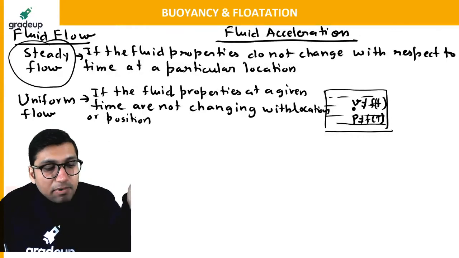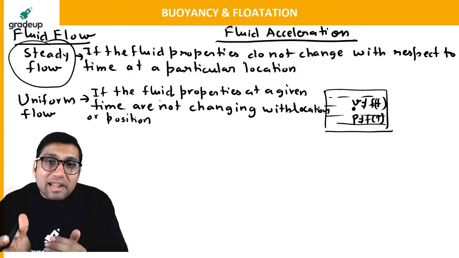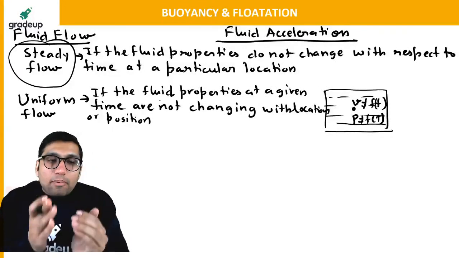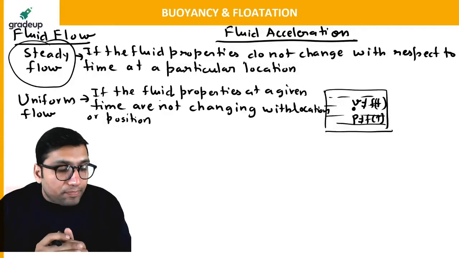At a given time, if the fluid properties are not changing with respect to location in the x direction, y direction, z direction, if the properties are same, then that is called uniform flow.